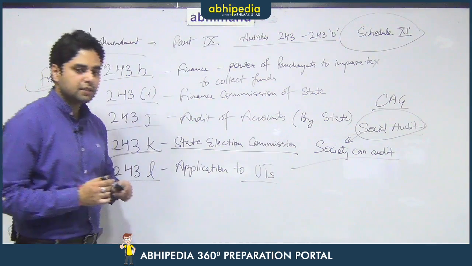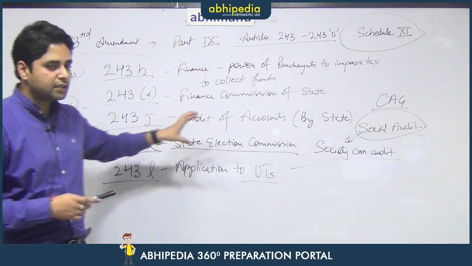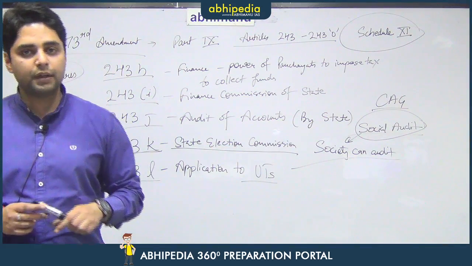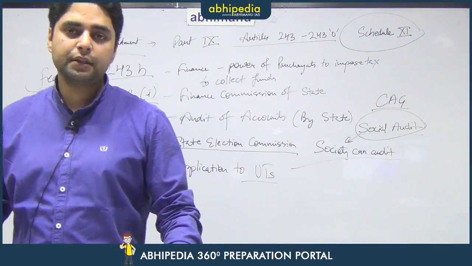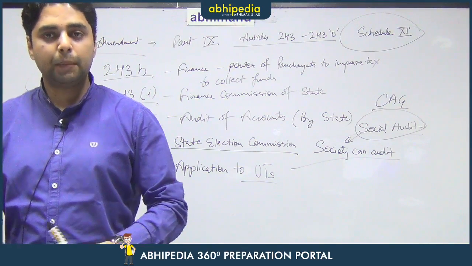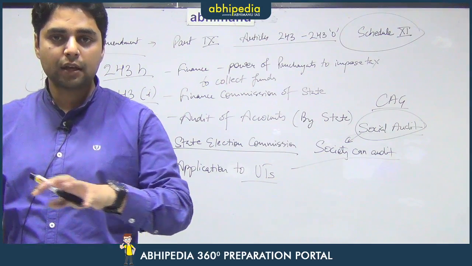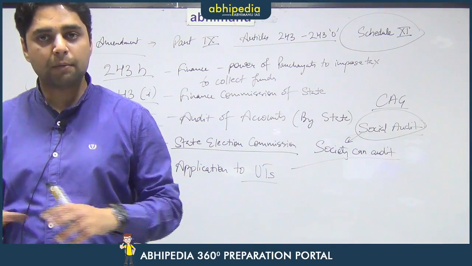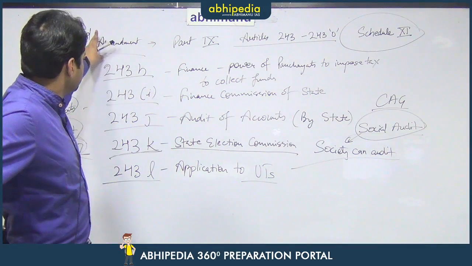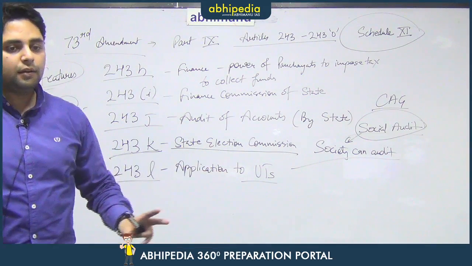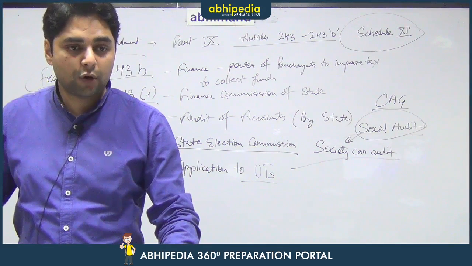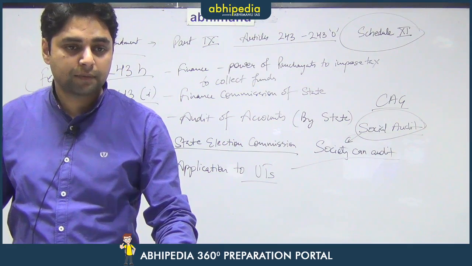Now what it means is that all the villages in all the states are covered, but there are villages in union territories as well. For example, in Chandigarh also there are various villages. Chandigarh is not only a city, it is a union territory also, but in this union territory there are various villages on the periphery of Chandigarh which are a part of the union territory of Chandigarh. So does this particular amendment, the 73rd Amendment, extend to the rural areas in UTs as well or not? That is what we are going to discuss.